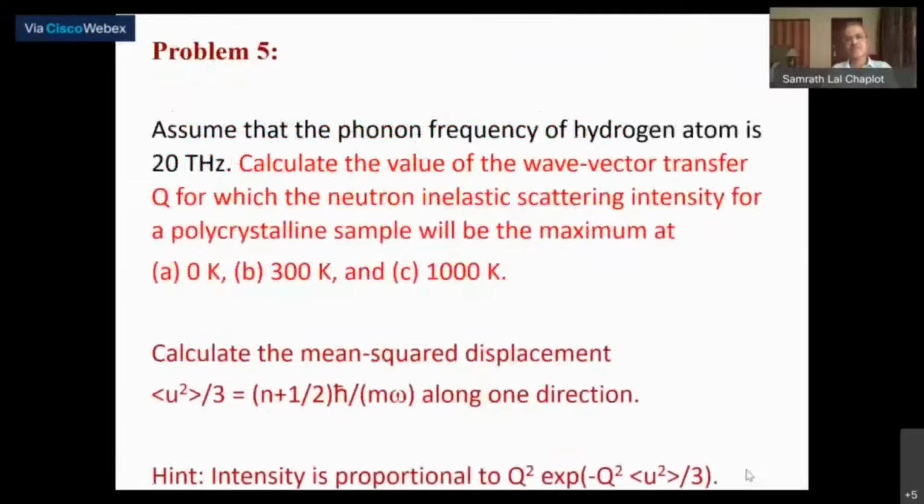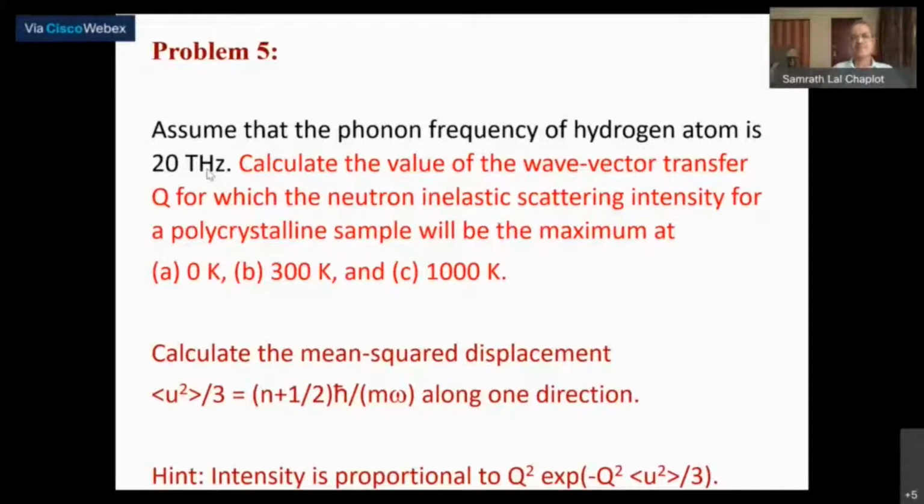Okay. All right. Then there is one more problem here. This is again a very interesting problem. This we had not done in the previous class. So the remaining 4 problems I will spend more time on today. So the problem that we are looking at is: assume that the phonon frequency of a hydrogen atom in a solid is 20 terahertz. That's a good number for hydrogen frequencies.